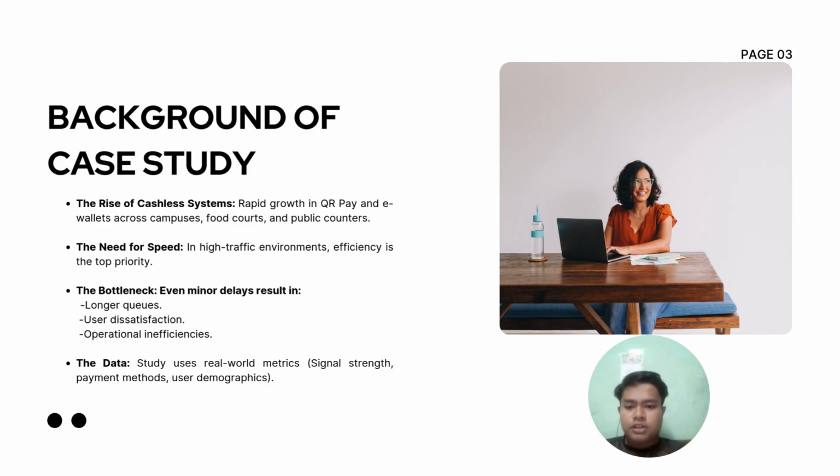For the first one is the rise of a cashless system, rapid growth in the QR and e-wallet across the campuses, food court and public hunter. And the second one is the need for speed. In high traffic environment, efficiency is a top priority. And number three is the bottleneck, even a minor delay result in long queue, user frustration and operation inefficiency. And the last one is the data. Study use a real-world metric, signal strength, payment method, and user demographic.